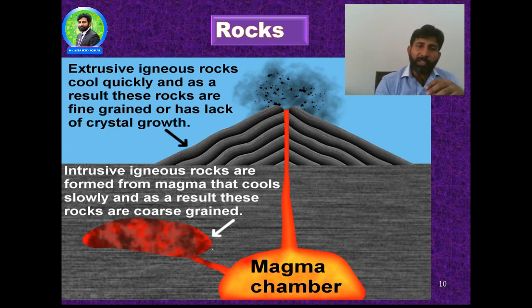On the contrary, intrusive rocks are formed from magma which cooled down under the earth's crust, which cannot pass through the crust, remains below it and cools slowly. As a result, these rocks are coarse grained. This is the magma chamber. This is the plutonic igneous rocks. This is the volcanic igneous rocks. This one is the volcanic igneous rocks.